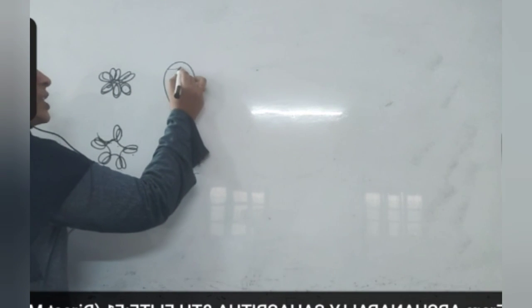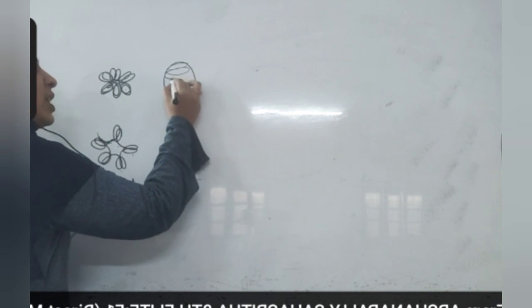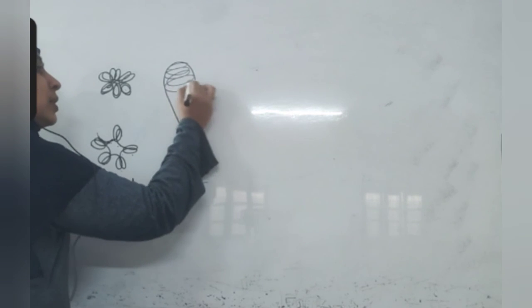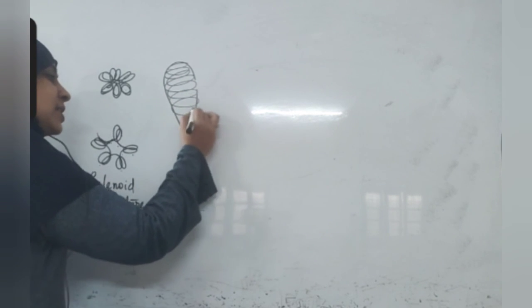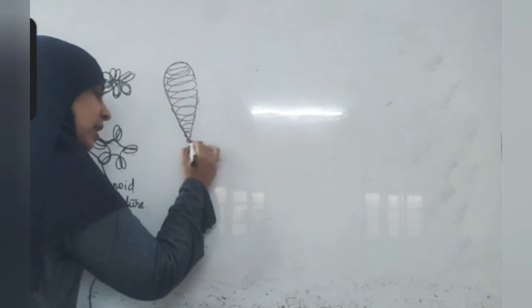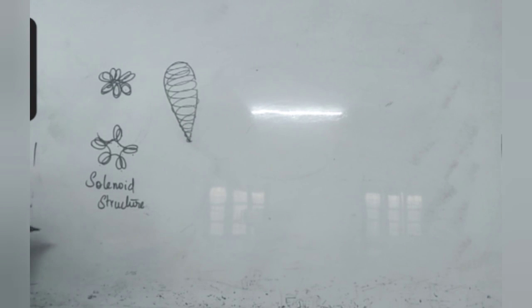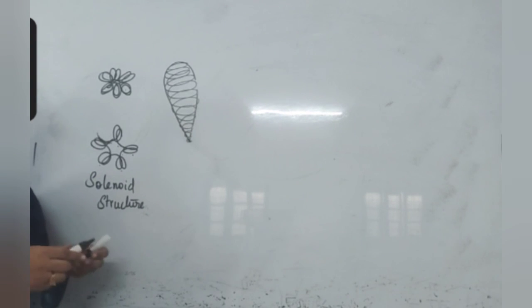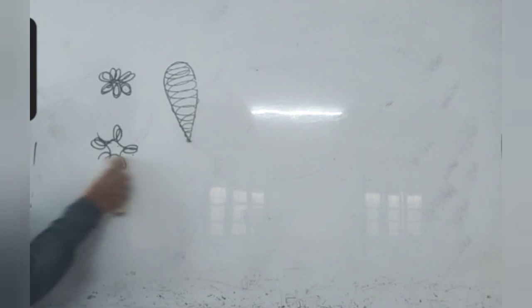So the coiling takes place like this, very tightly without any gap. A very tight coil will take place inside this chromosome, and in that way the genetic material is packed very tightly inside the chromosome. So this is what we have discussed till now about the structure of DNA.